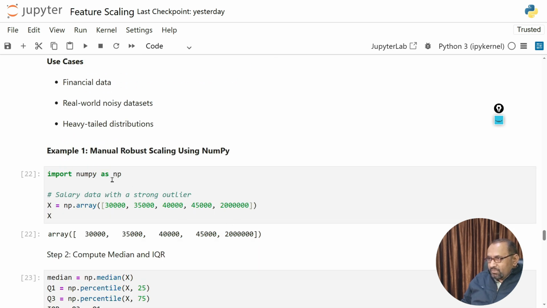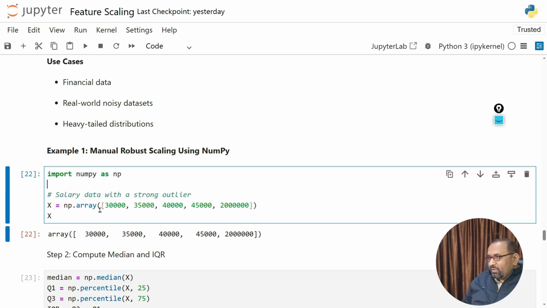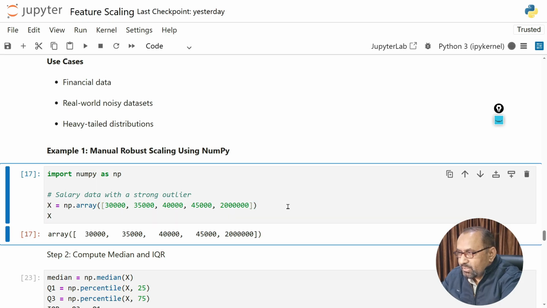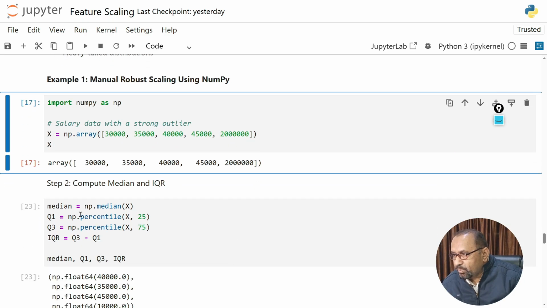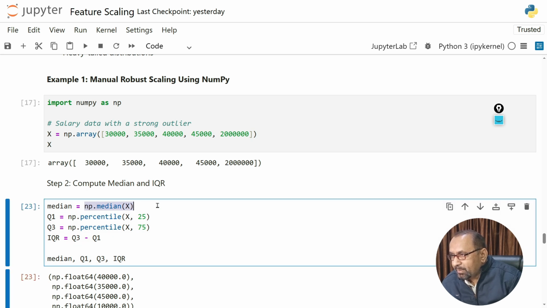And here we are using one example: manual robust scaling using NumPy. First we are required to store the values in a variable, and by using NumPy we can store all these values inside x using the np.array function. Okay, so these values are stored inside x. Then we are required to compute the median and IQR. So median is equal to np.median. To calculate IQR, we first calculate Q1, which is np.percentile of x at 25, and Q3 is at 75.